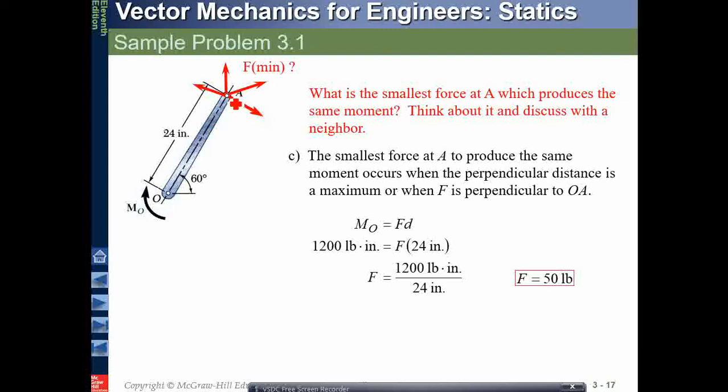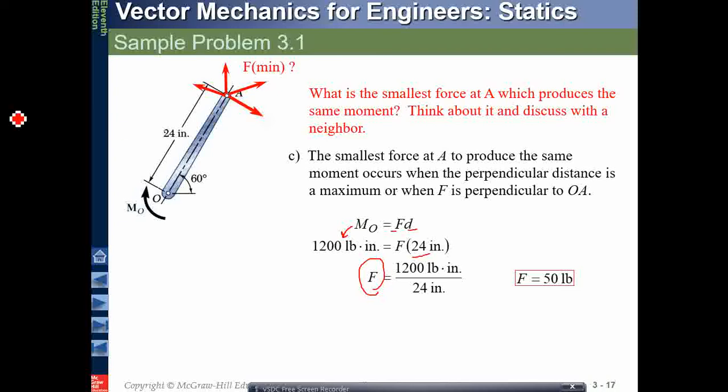Now in that case, we don't have to calculate D with a projection. We calculate just by this force times the distance. Simple definition of the moment. So with the same moment, to obtain the force, we put the distance 24 times. So we obtain the force here.